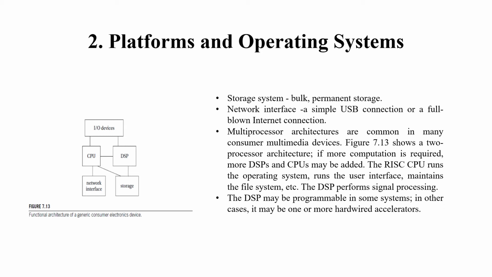If more computation is required, one more DSP or CPU may be added. The RISC CPU runs the operating system, runs the user interface, maintains the file system, etc. The DSP performs the signal processing. The DSP may be programmable in some systems. In other cases, it may be one or more hardwired accelerators.